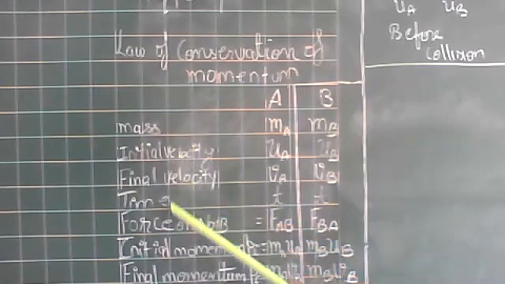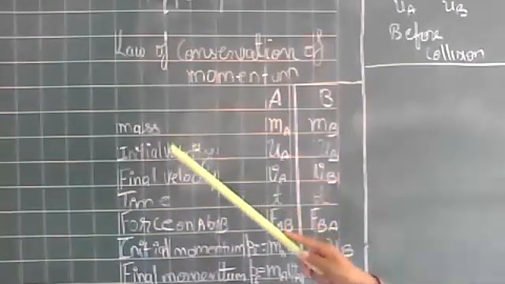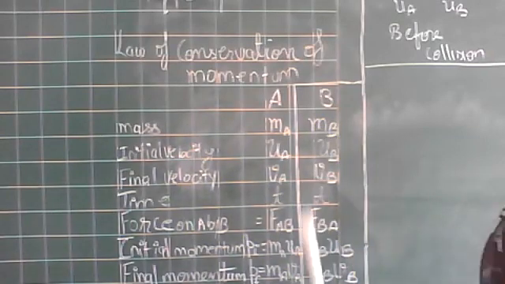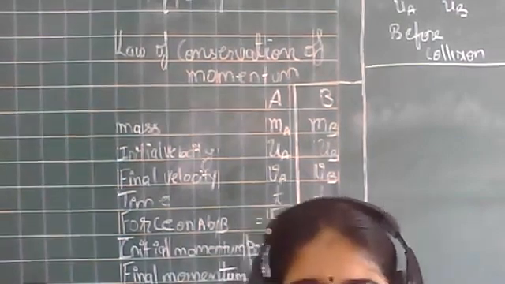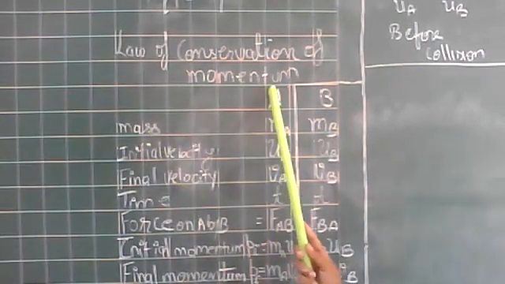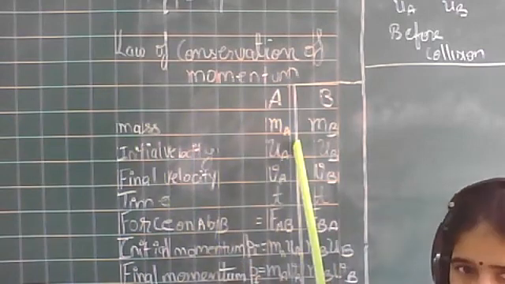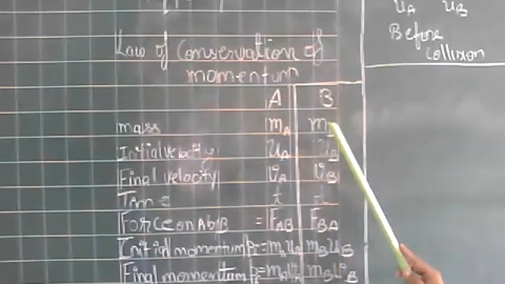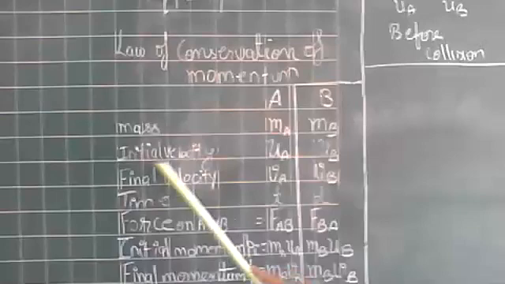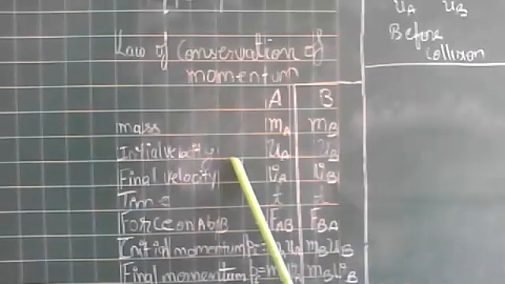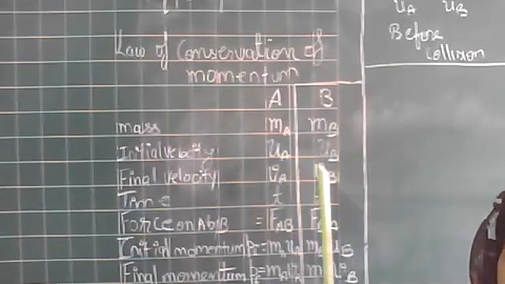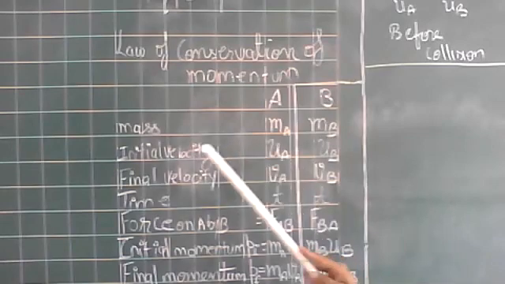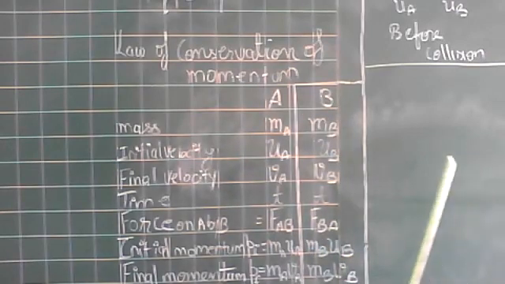Now, we are going to write the different parameters, the different physical quantities for A as well as for B. We will write their symbols, right? What would be their symbols? Mass of ball A is m suffix a. Mass of ball B is mb. Initial velocity we will denote by u. So initial velocity of A is ua. Initial velocity of B will be ub, right?